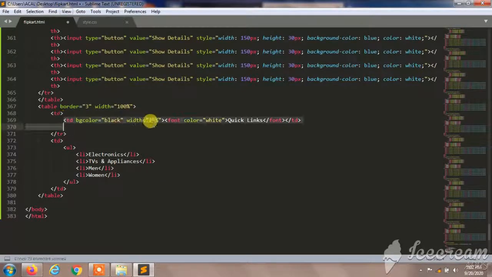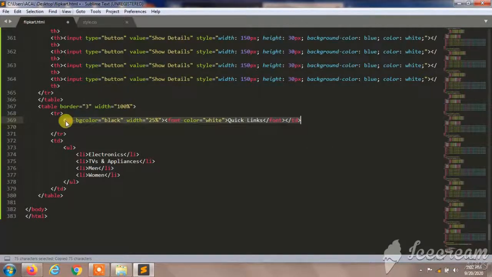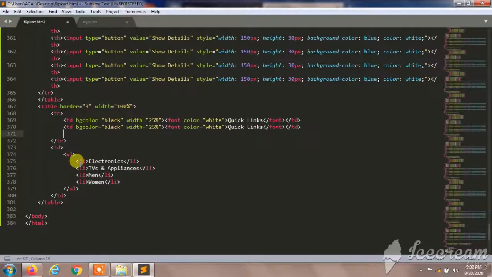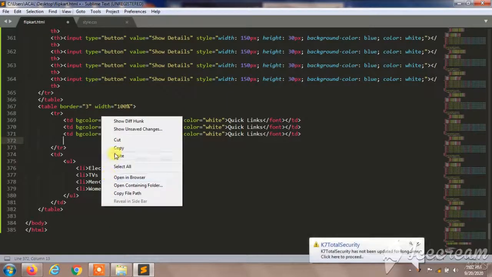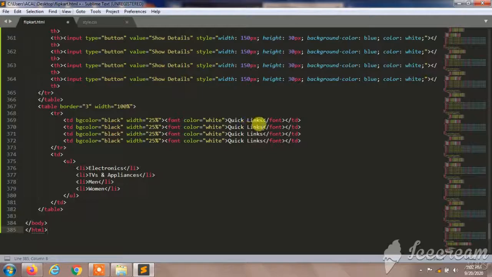so I'm going to copy this. I'll paste it 3 more times. Copy, paste it. I'll change the names.